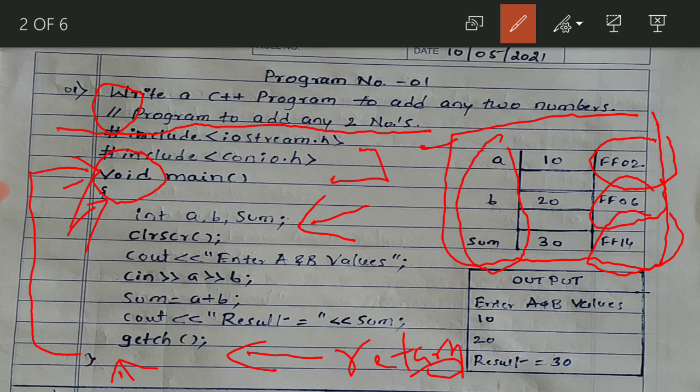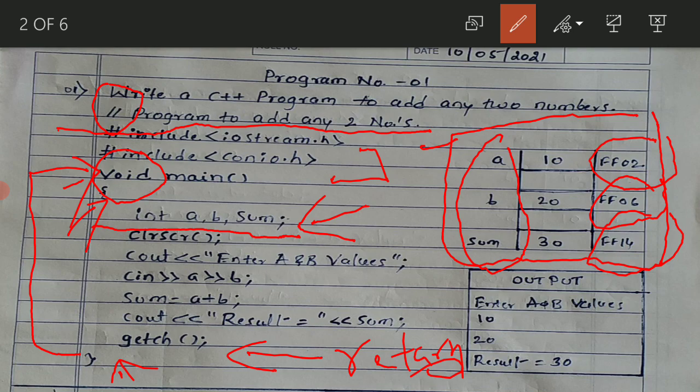The first is at FF02, the second is at FF06, then the third is at FF14. We'll concentrate on its values later. But when you execute this particular step, int a comma b comma sum, what happens? You have written int, and that's the reason for a, b and sum.